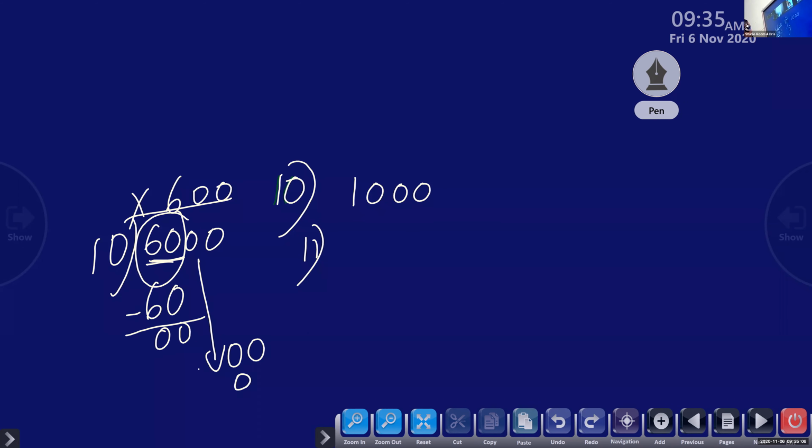Any number multiplied by 0 is 0. So what is the remainder? 0. So the answer is 600, but they are not asking the answer. You have to write the remainder. Remainder is what? 0. Now we are going to do question number 12.